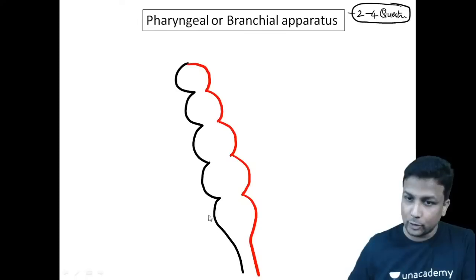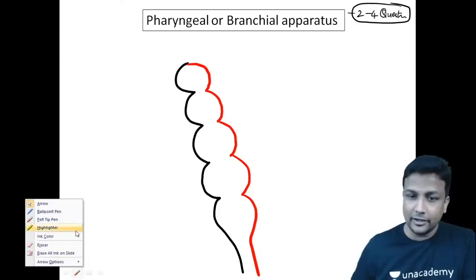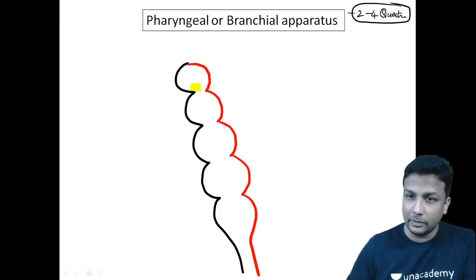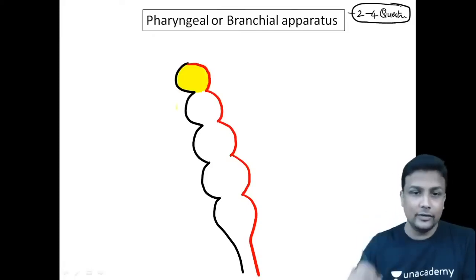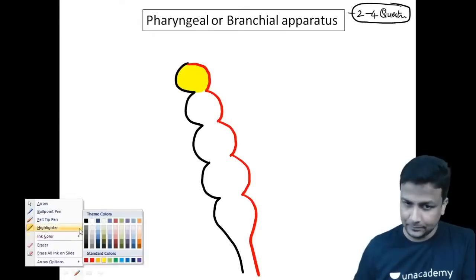Outside here, this will be your ectoderm. And inside this will be your endoderm. And in the middle here, my dear friends, remember there will be mesoderm. So I'm repeating again. The outer black colored line is your ectoderm. The inner red colored one will be the endoderm. And in the middle, the yellow colored one I have highlighted, there is nothing but the mesoderm.